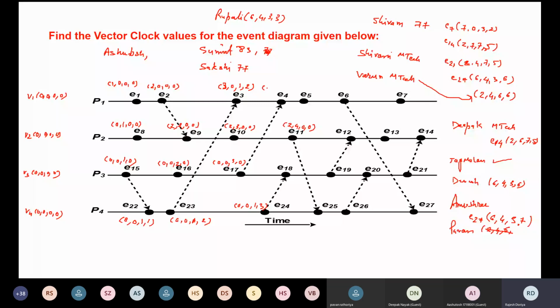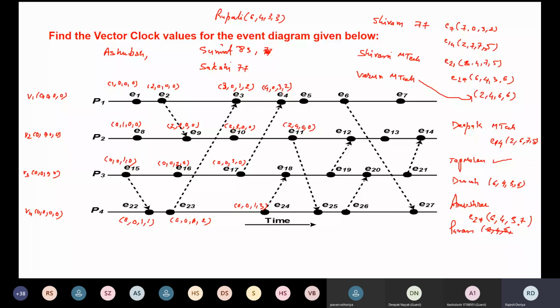So we have to calculate the maximum of 3 and 0. So the maximum will be 3. Since this is the local one, we have to update it, or increment it by 1 as well. So 1, then the maximum of 0, 0 is going to be 0. Then 1, 3, right? So it will be 3. Then 2, 0 is going to be 2. So 4032.